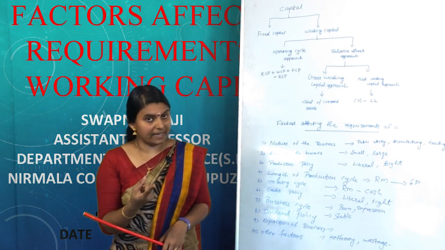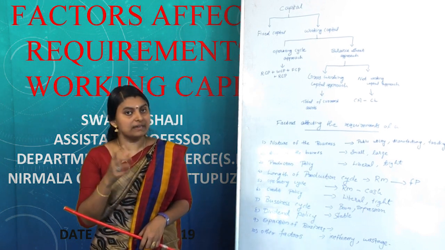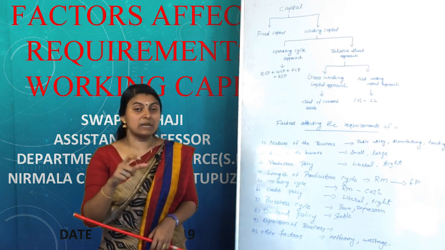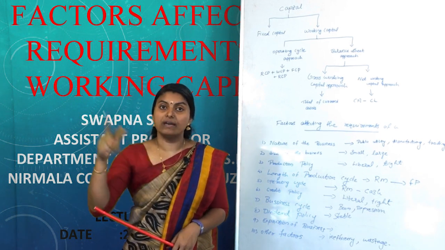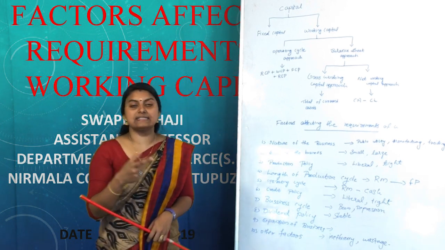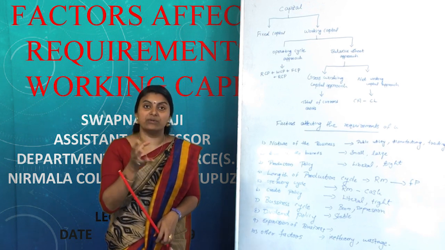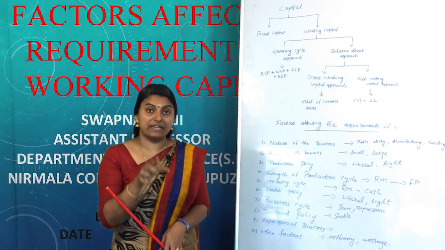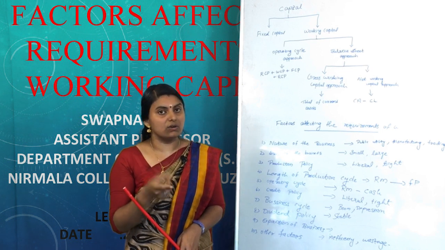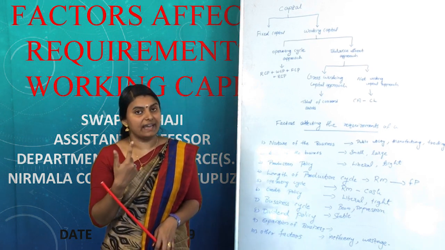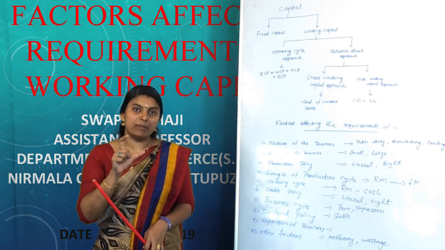That type of organization needs to procure the raw material during the seasonal period and store it for the off-season period. This increases the amount blocked in the form of inventory in that organization. So, the need for working capital is very high in the case of a stable production policy.